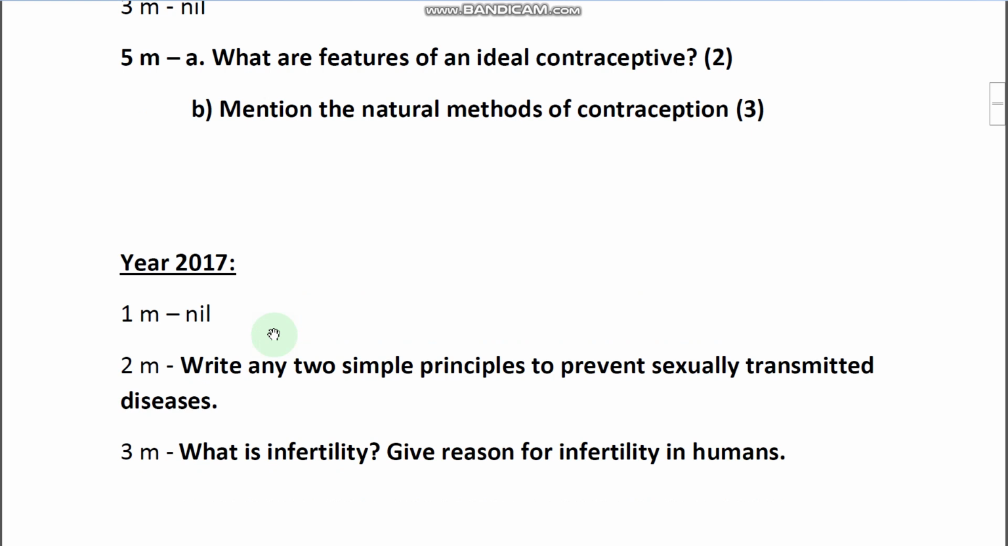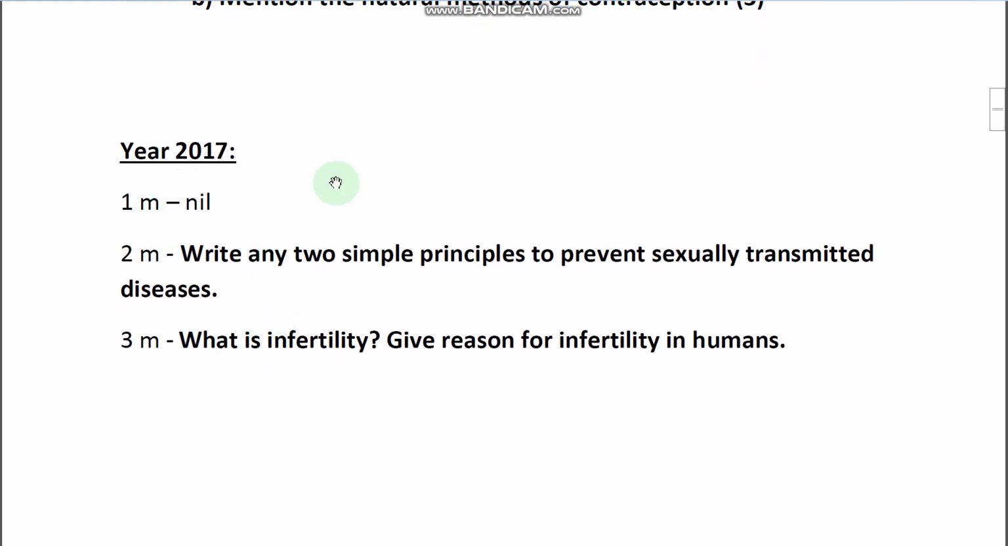So let us go for the year 2017 paper. 1-mark question, nil, not given, and one 2-mark question given. Write any 2 simple principles to prevent sexually transmitted diseases. So STDs, STIs, we discussed.